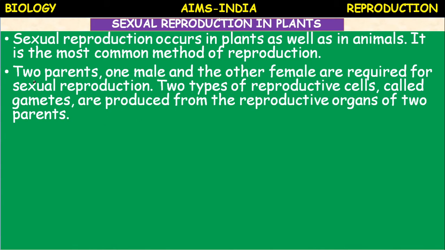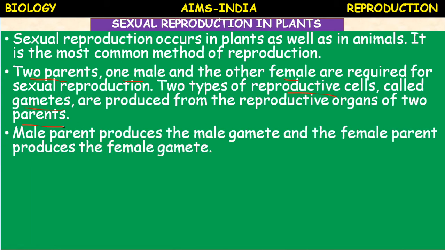Here two parents are involved, male and female. One is male and the other one is female, and both are required for sexual reproduction. The two types of reproductive cells called gametes are produced from the reproductive organs of the two parents.